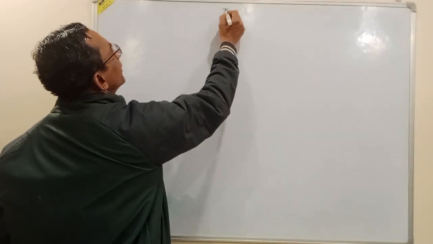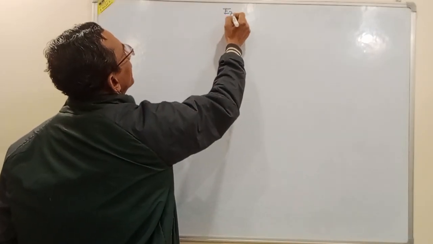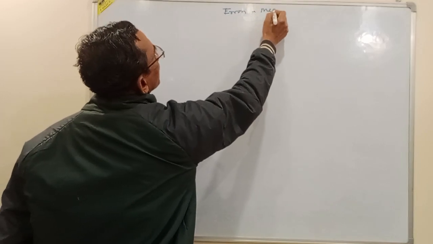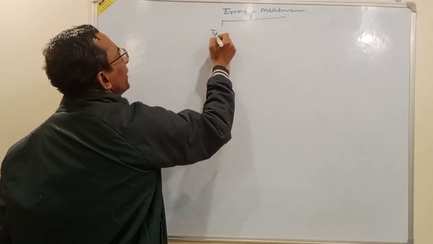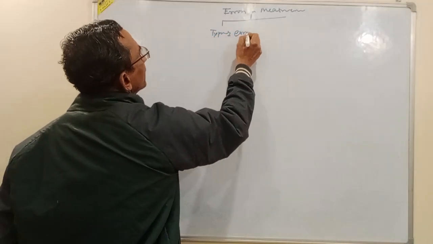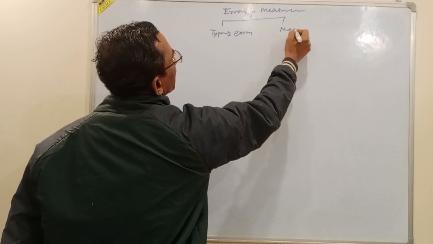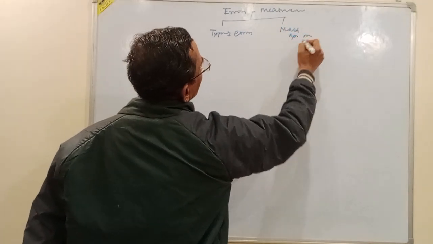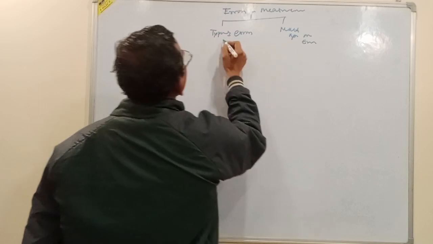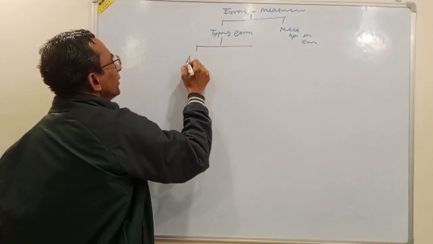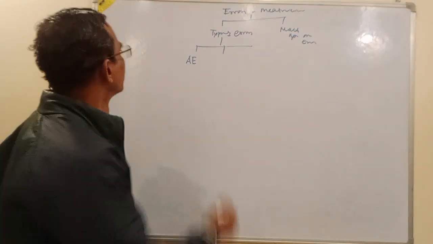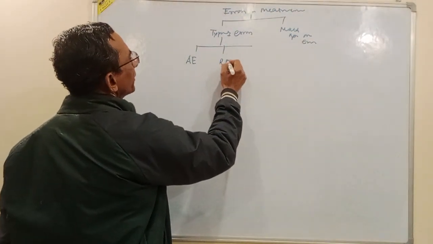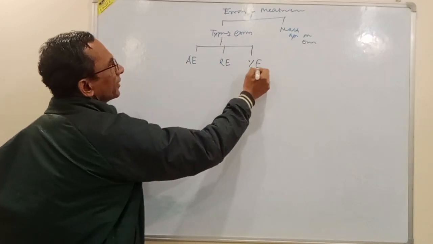Next one we have studied is errors in measurement. Under this, I have studied types of errors and mathematical operations on errors. The types of errors are absolute error, relative error, and percentage error.